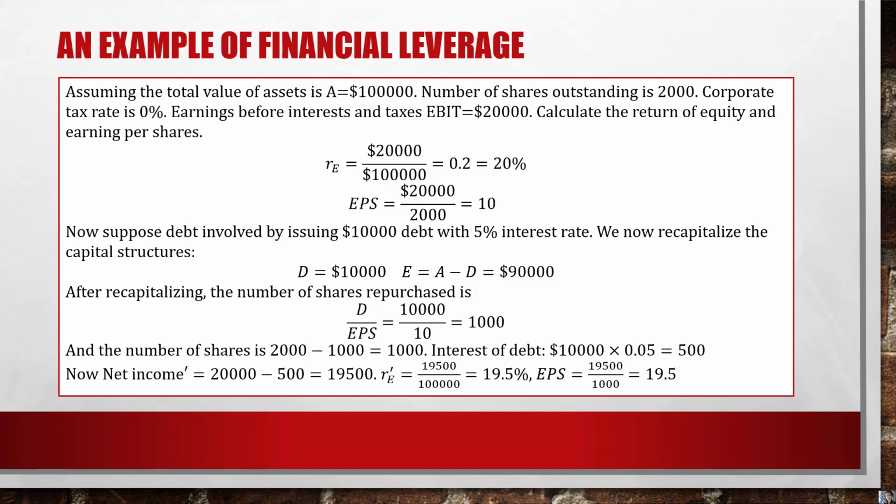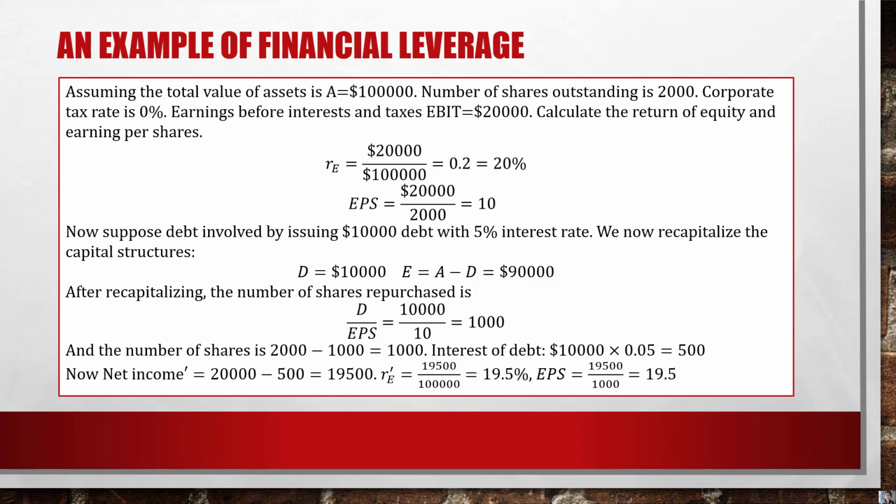Next, the earnings per share is net income over the number of shares outstanding. Here the net income is EBIT in this case. So we have 20,000 over 2,000, then earnings per share is 10.